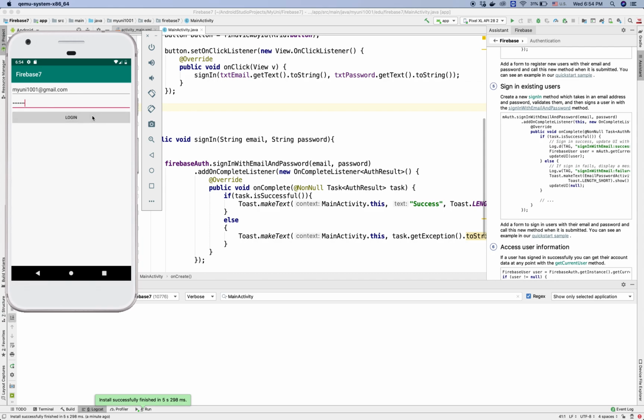Nothing. So we expect to see some message, okay, like password is invalid and so on.